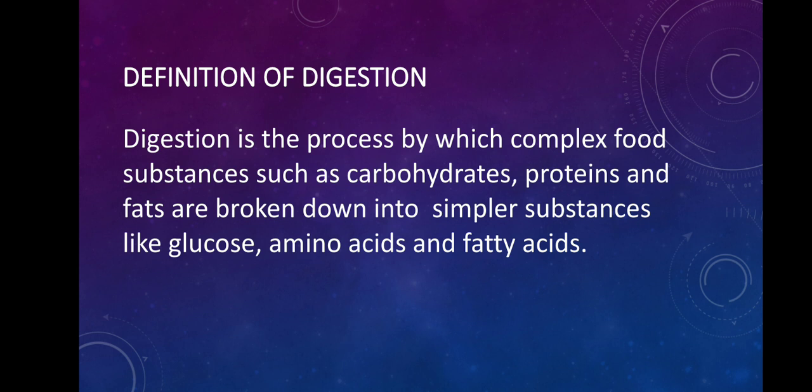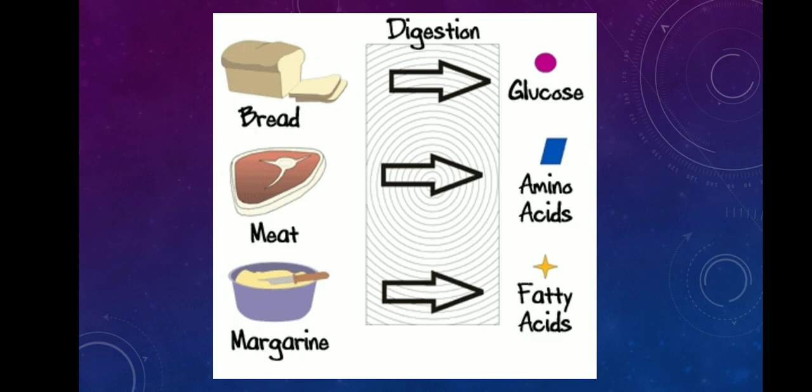Here, carbohydrates, proteins, and fats are all macromolecules. These macromolecules cannot be absorbed into our cells, so they have to get converted into their simpler forms. They are ultimately getting converted into glucose, amino acids, and fatty acids. At the end of digestion, carbohydrates get converted into glucose, which is their simplest form, proteins get converted into amino acids, and fats get converted into fatty acids and glycerol.